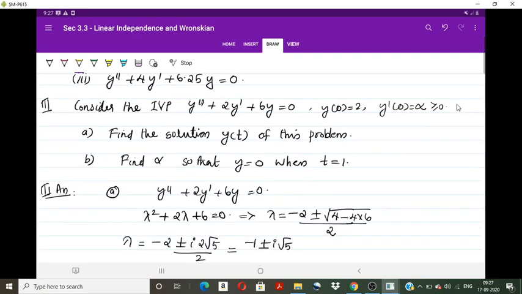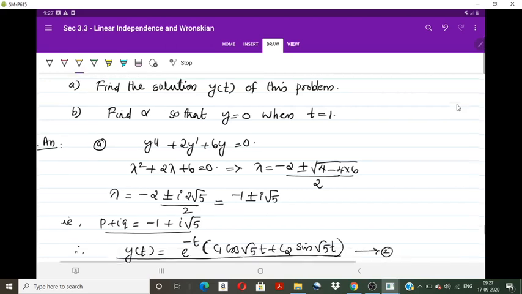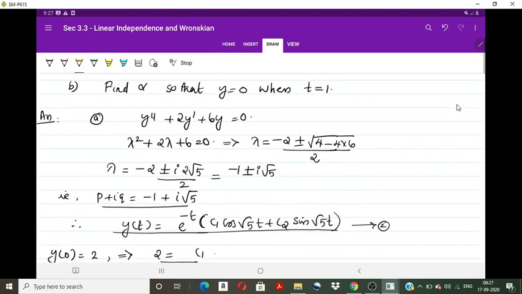The given equation is y double dash plus 2y dash plus 6y equal to 0. Writing the auxiliary equation and then finding the roots, we obtain that the roots are complex conjugates, p plus iq equals minus 1 plus i root 5. So p equals minus 1, q equals root 5. Then using the standard formula, the general solution is y of t equal to e raised to minus t times c1 cos root 5 t plus c2 sin root 5 t.